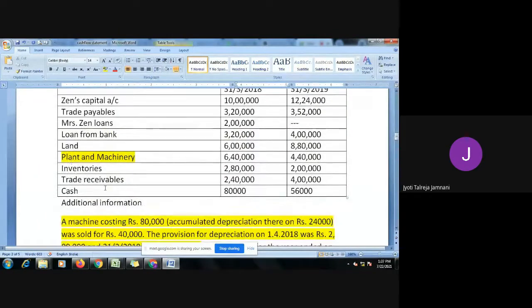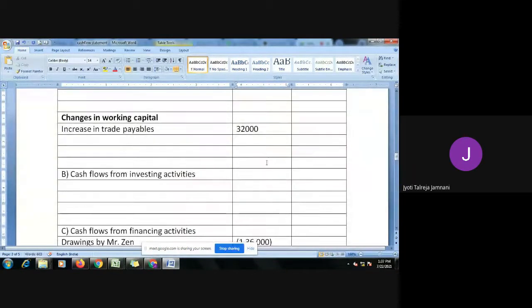Let's go to the next part. Land. Now see what has happened to land. It was 6 lakh and now it is 8 lakh 80,000. It has increased. What is land? Asset or liability? Fixed asset. Where we take all the fixed assets, we take them in the investing activities. So we will go to cash flow from investing activities. Now land has increased, which means we have purchased land. Agree? Yes, ma'am. So we will write here purchase of land.